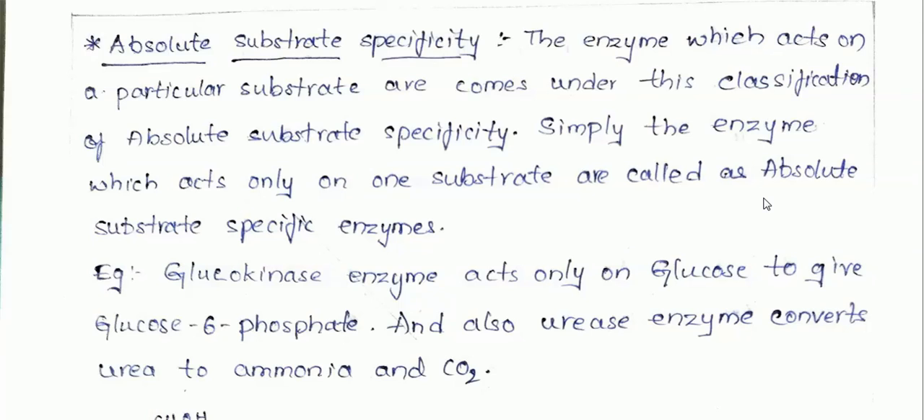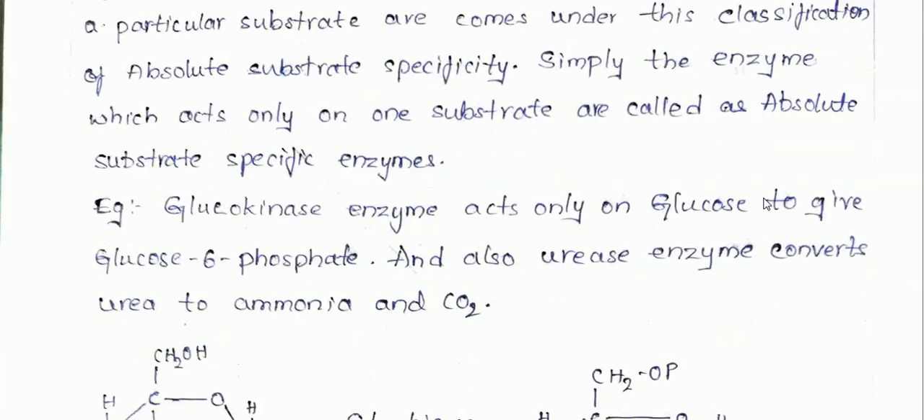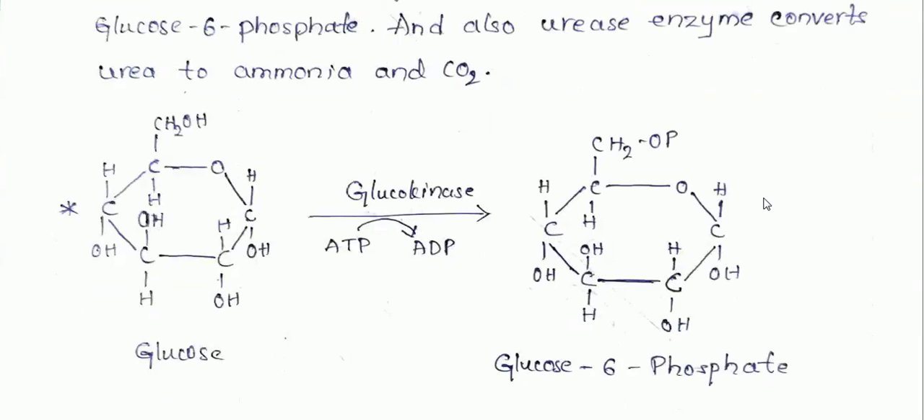Okay, an example here is the glucokinase enzyme. We all know this glucokinase enzyme is the first enzyme that we see in the glycolysis process, which converts glucose into glucose 6-phosphate. See the reaction. This glucose is being converted into glucose 6-phosphate by the enzyme glucokinase.